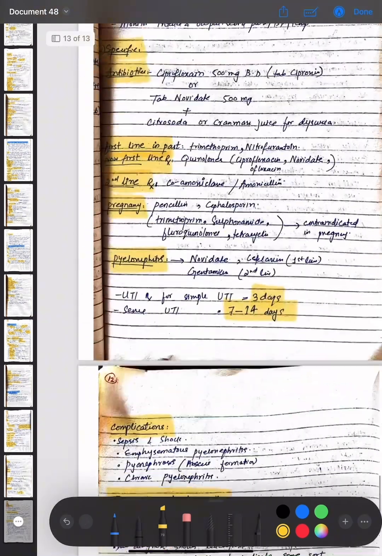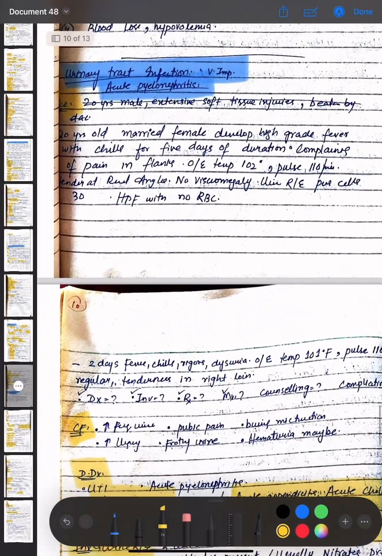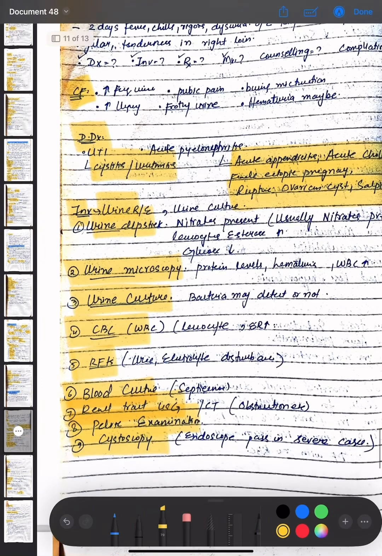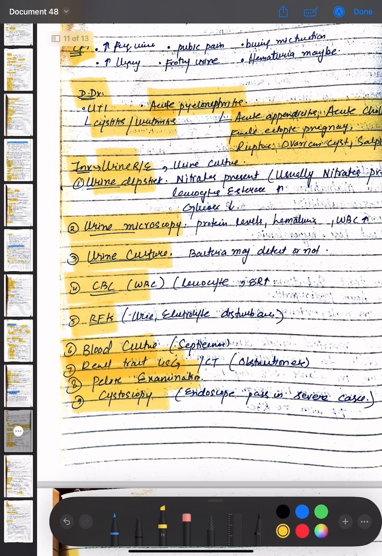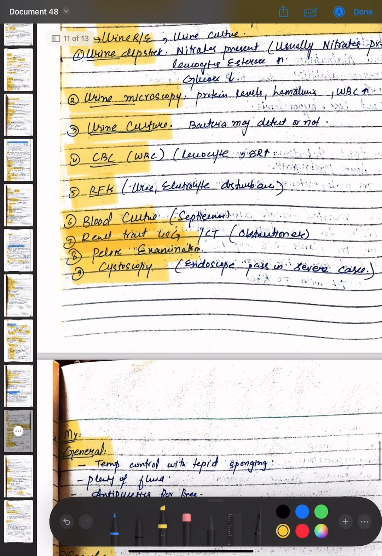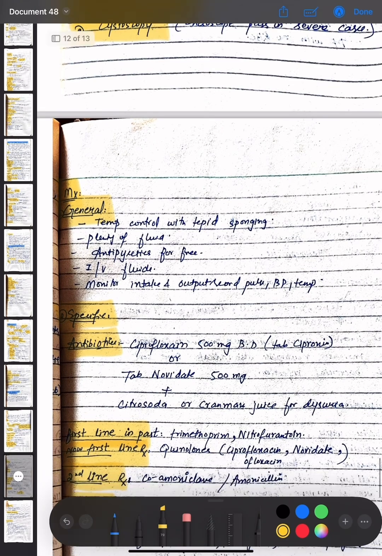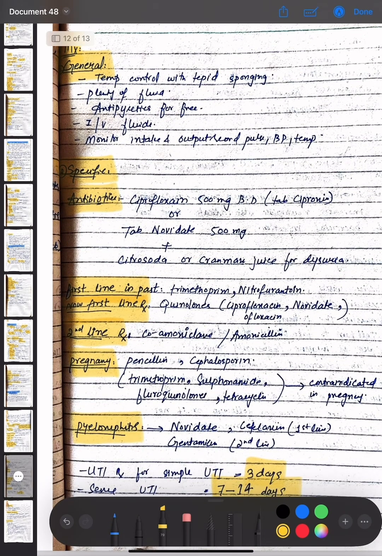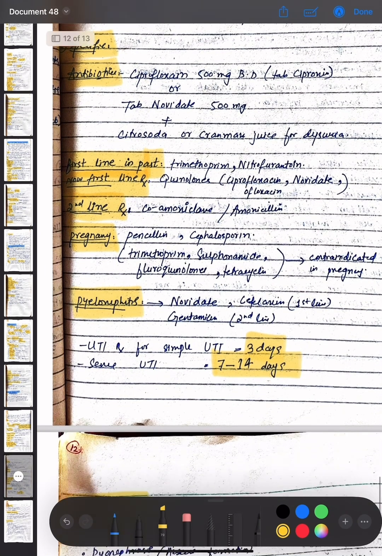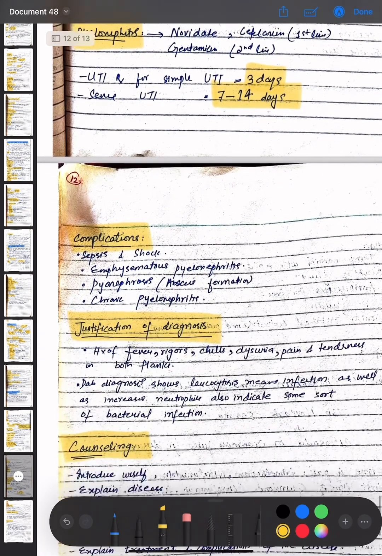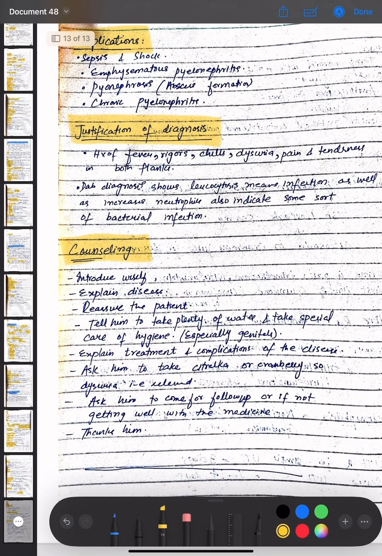So we have discussed the last topic of nephrology, which is UTI, and which is a very important topic. We discussed the scenario, the clinical features, and the differential diagnoses, which are UTI and acute pyelonephritis, and the investigation options, which are urine dipstick, urine microscopy, urine culture, CBC, RFTs, blood culture, renal tract ultrasound, pelvic examination, and cystoscopy. Then the management options, both general and specific. Antibiotics, first line in the past and now first and second line treatment, and medications used in pregnancy. Then for pyelonephritis, the complications of UTI, the justification of the diagnosis, and the counseling for the patient of UTI.